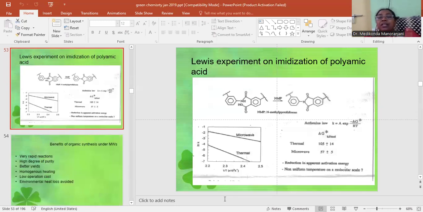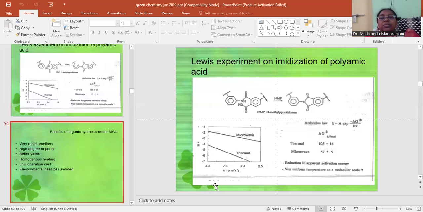Then we have taken one Lewis experiment. In this experiment, we can see the temperature gradient in the case of microwave and also in the case of classical heating. We can observe that there is a reduction in apparent activation energy and non-uniform temperature on a molecular scale.